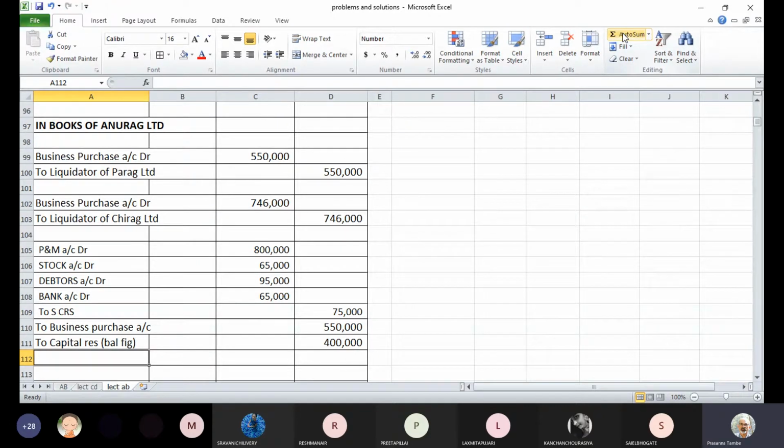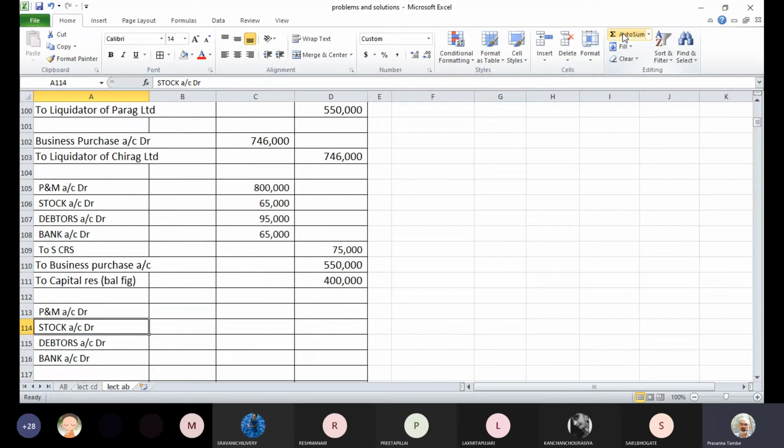So let us pass the entry for Chirag Limited. Our plant and machinery, if you refer to the statement, is valued at 8,80,000. Stock is valued at 66,000. If you remember, both these assets were appreciated by 10%. Debtors at book value, and the bank account at the respective amount.